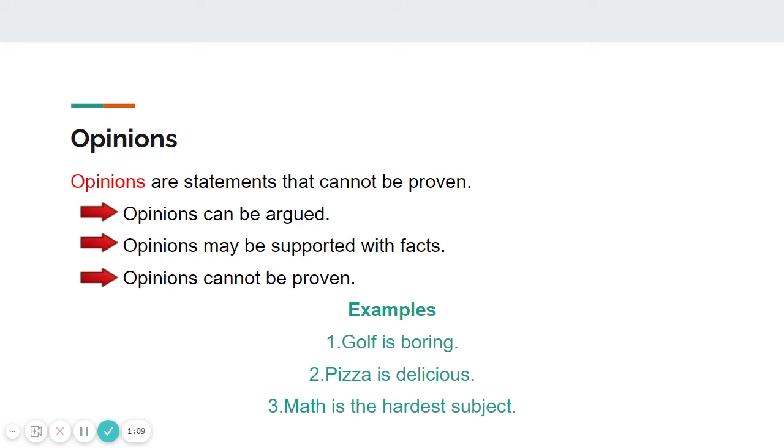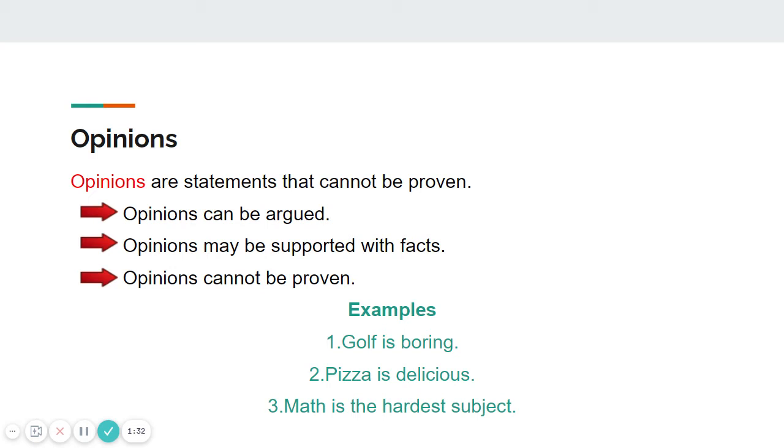Contrary to facts, opinions are statements that cannot be proven. In other words, an opinion can be argued. While someone's opinion may be supported with facts, the statement itself is just that. It's their opinion and personal belief. The key here is that opinions cannot be proven.